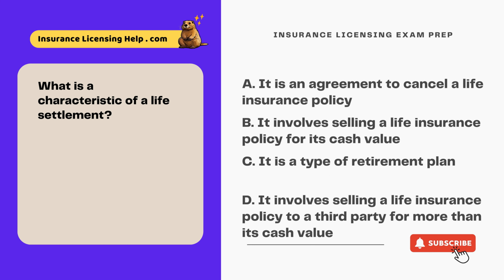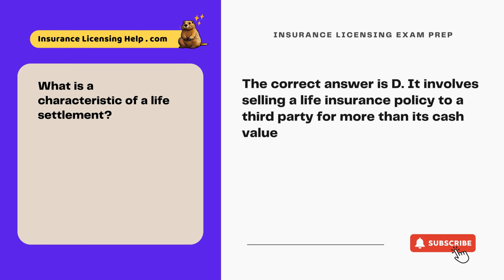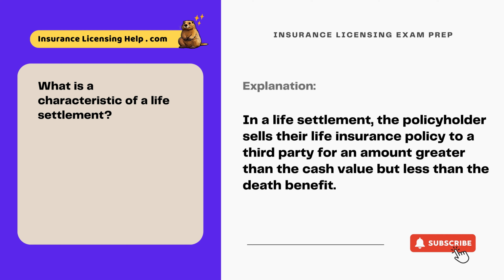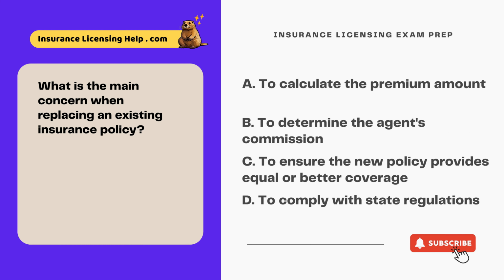A. It is an agreement to cancel a life insurance policy. B. It involves selling a life insurance policy for its cash value. C. It is a type of retirement plan. D. It involves selling a life insurance policy to a third party for more than its cash value. The correct answer is D. It involves selling a life insurance policy to a third party for more than its cash value. In a life settlement, the policyholder sells their life insurance policy to a third party for an amount greater than the cash value but less than the death benefit. What is the main concern when replacing an existing insurance policy?